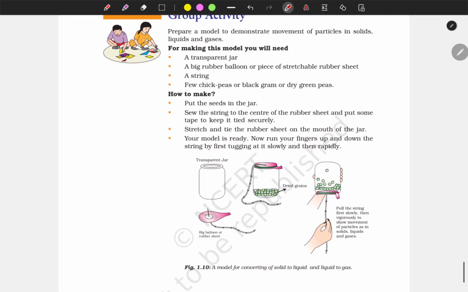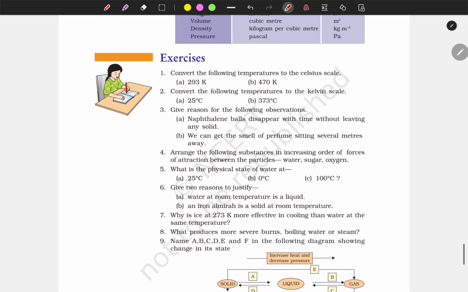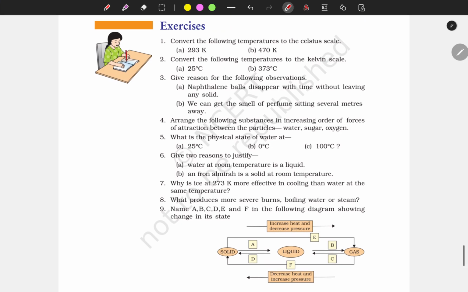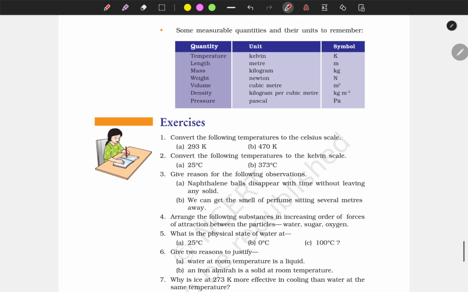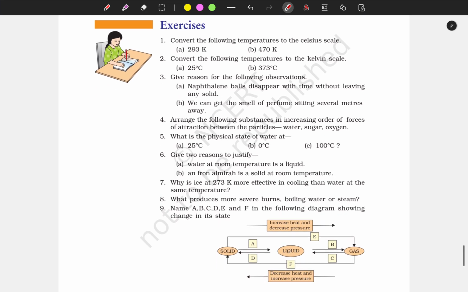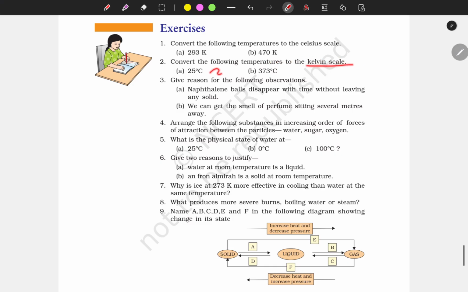We have some exercise. Convert the following temperature. So this is an exercise. To convert from Kelvin to Celsius scale, we have to subtract 273.15. Convert the following into Kelvin scale: we have to add 273.15.